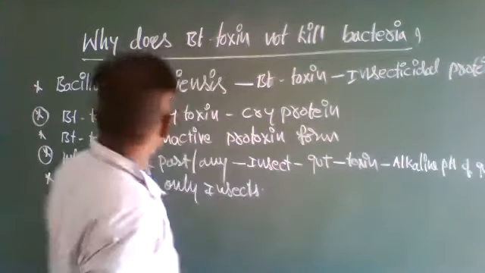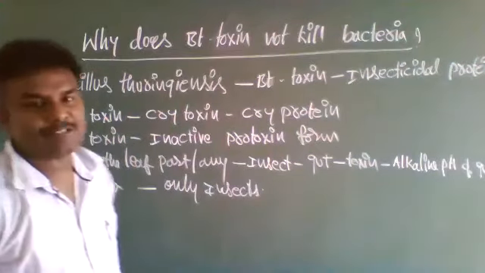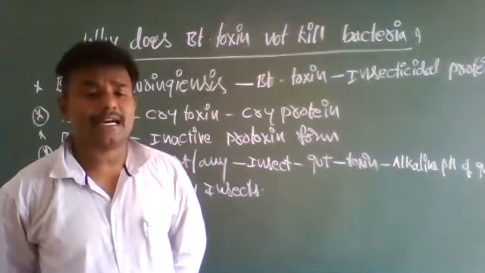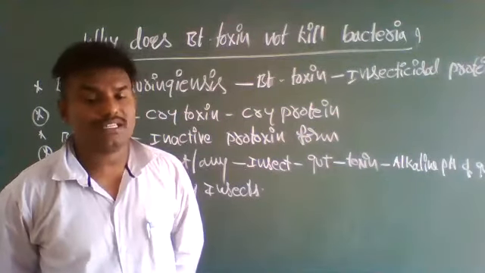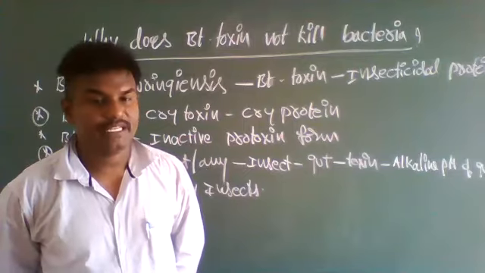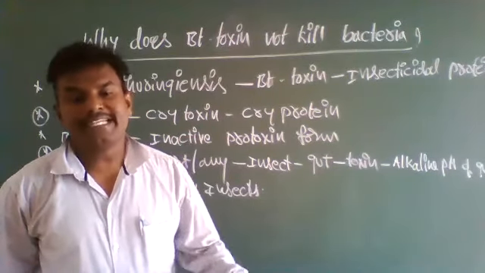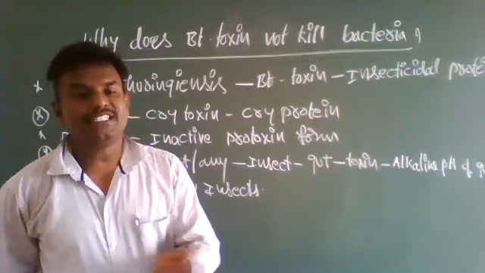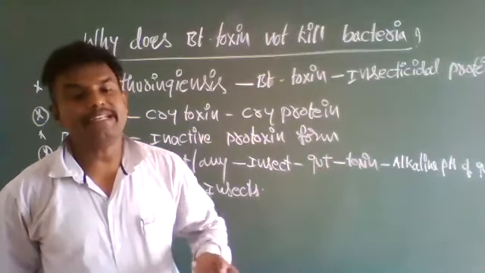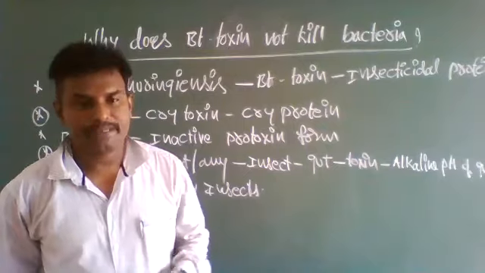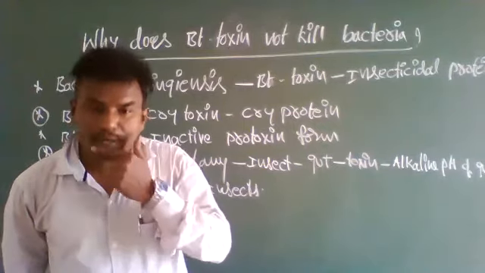Okay, so these are all the points you have to mention for why Bt toxin does not kill bacteria. As long as this bacterium contains this toxin, it is in inactive form. When the plant material enters the insect's digestive system, it is converted into active form.